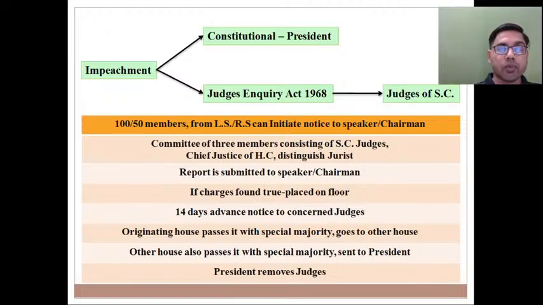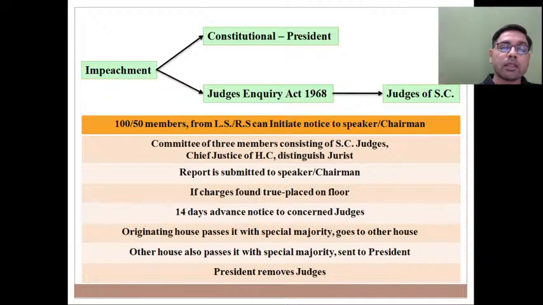So this is the procedure mentioned under Judges Inquiry Act 1968, not under Constitution. ये बात आपको याद रखनी पड़ेगी. Constitution बस ये बोल रहा है कि President can remove a judge of Supreme Court on recommendation of what? Union Parliament, and Constitution authorizes a Union Parliament to provide by law detailed procedure for removal of such judge of Supreme Court.